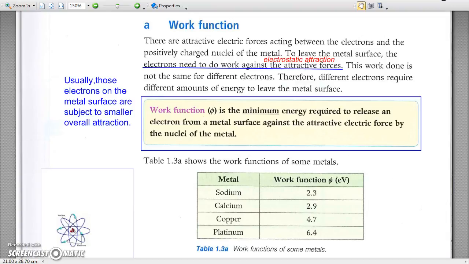When an electron is lucky enough to be hit by a photon, the electron absorbs the photon and tries to leave the metal surface. If it absorbs enough energy to leave the metal surface, some energy will be left as kinetic energy. An electron situated deeper under the metal surface has to do more work in order to escape from the surface, and hence this escaped photoelectron will have a smaller kinetic energy. On the other hand, if the energy of the photon is smaller than the work required, the electron simply cannot absorb the photon.